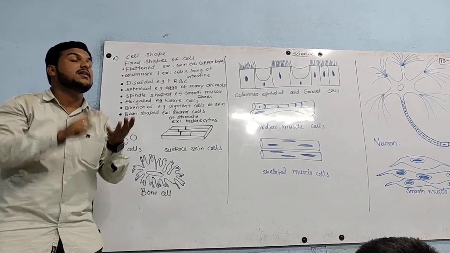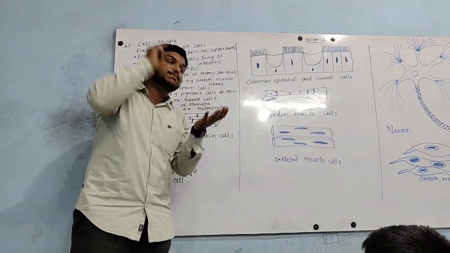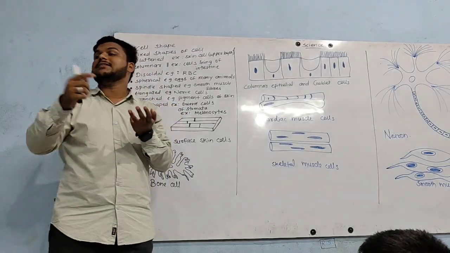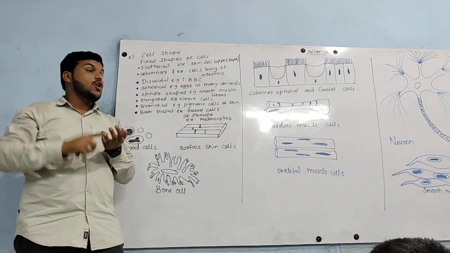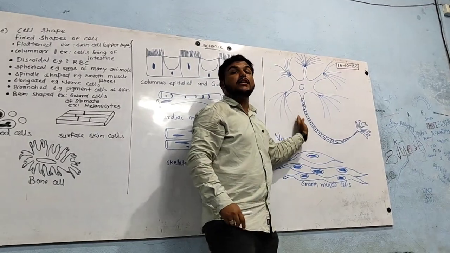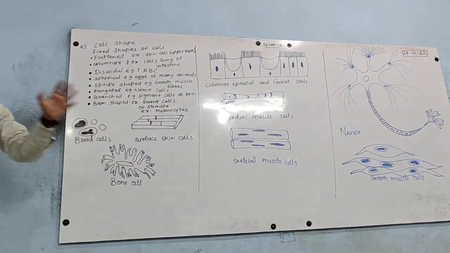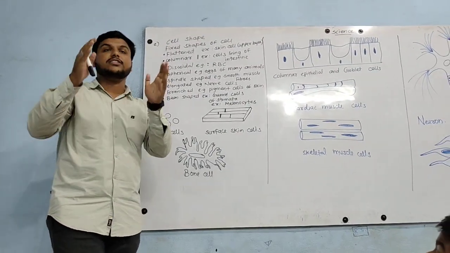Yesterday what we have discussed, there are some cells which are the smallest cell in the humans, like the sperm cell. There are some cells which are largest in the human cell, for example, ovum cells, or you can say egg cells. The longest cell in the human body is called the neuron. And the largest cell in the animal is the egg cell, the ostrich egg cell.